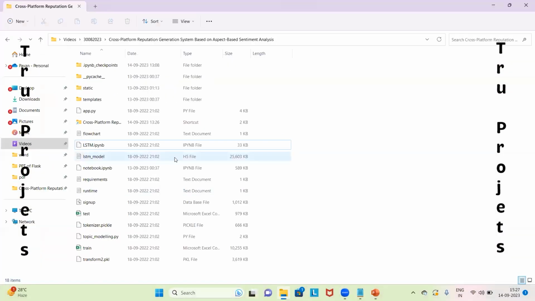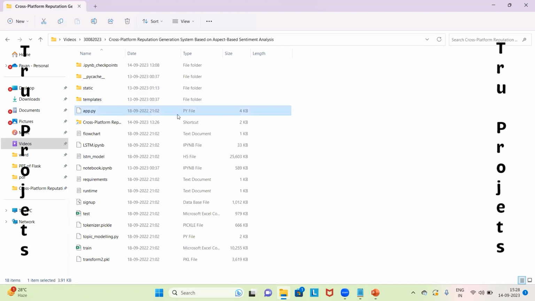This is the code folder which contains the source codes. This is the static folder. This folder consists of the files related to CSS, JavaScript and Bootstrap files. This is the templates folder. This folder contains all the HTML pages that are used in this project. It typically includes files like index.html, about.html, etc., which represent different pages of the website.